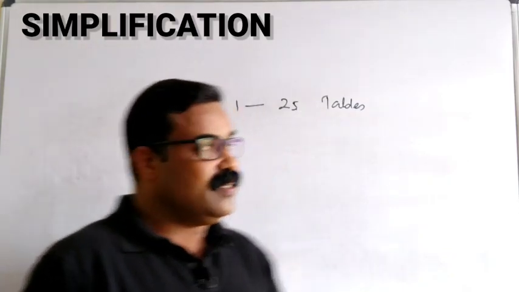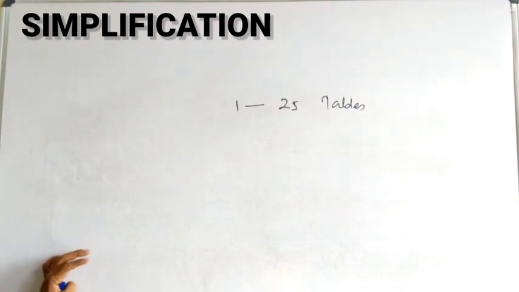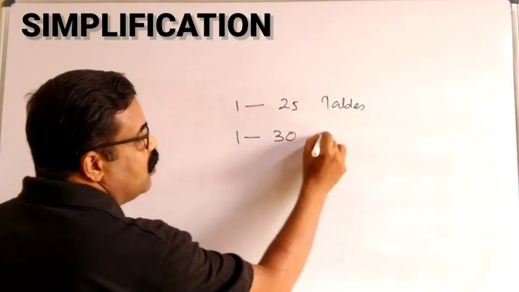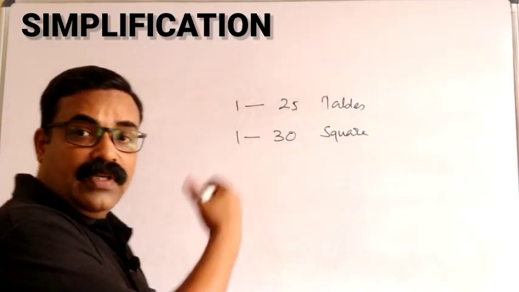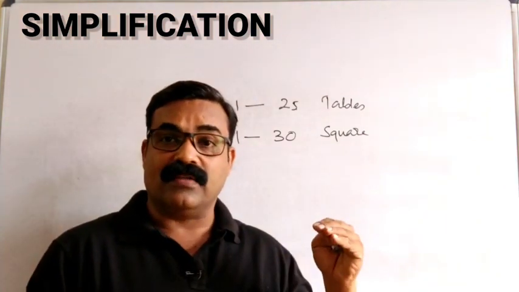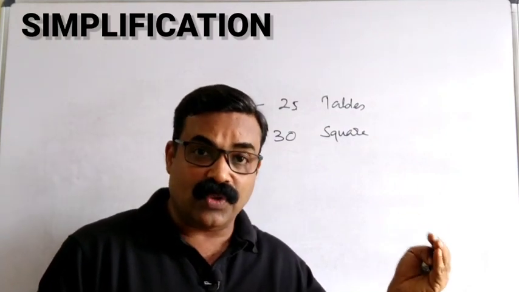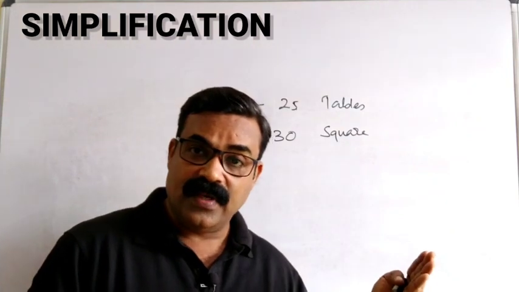Second, remember the squares and square roots of numbers from 1 to 30. When we talk about square, the reverse also, square root. For example, 18 square is 324. In the same way, root of 324, we should remember, is 18. 24 square is 576.